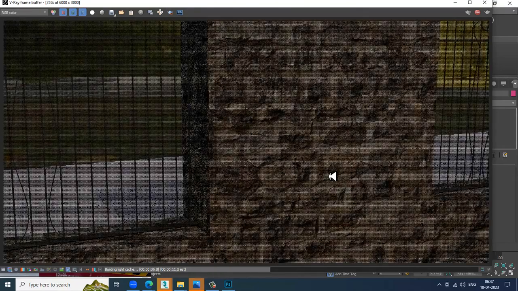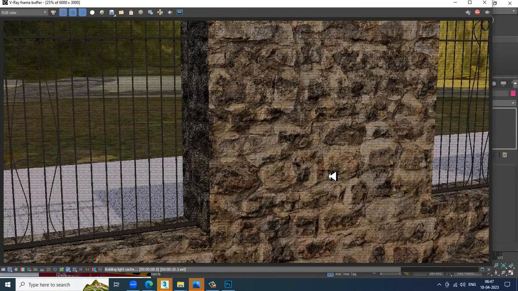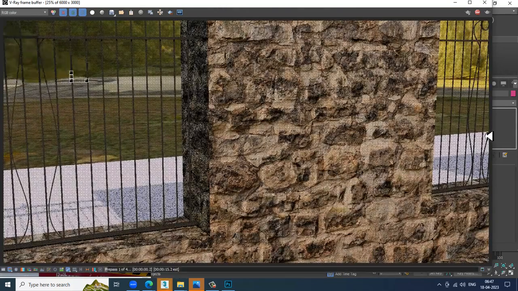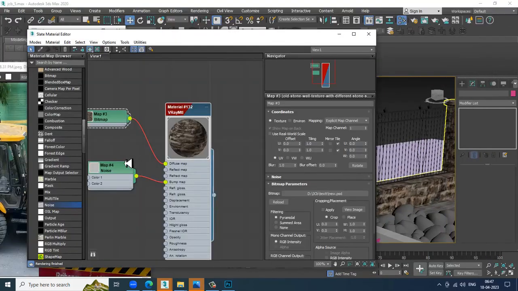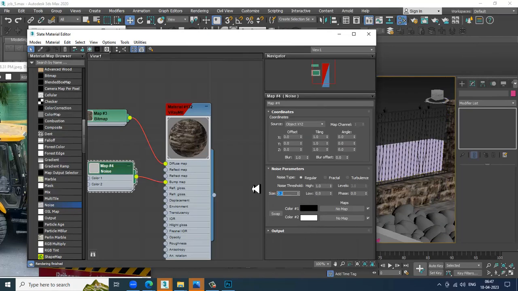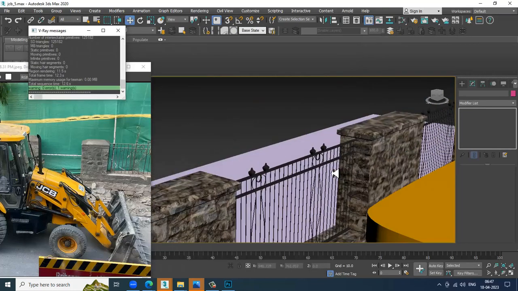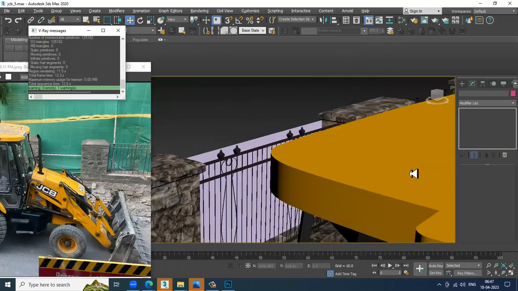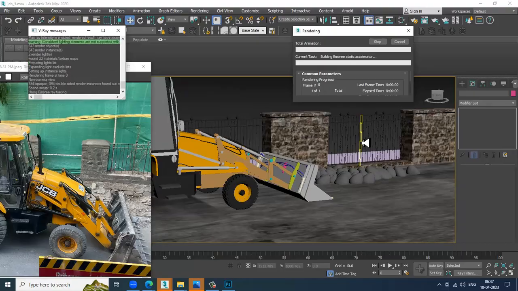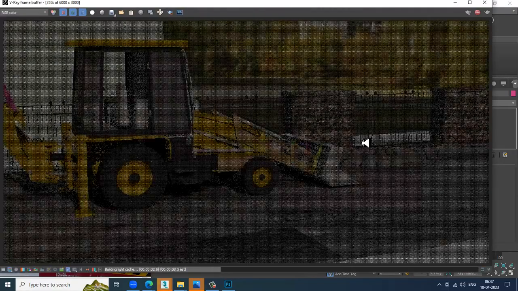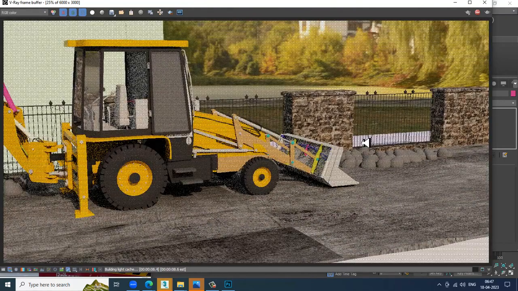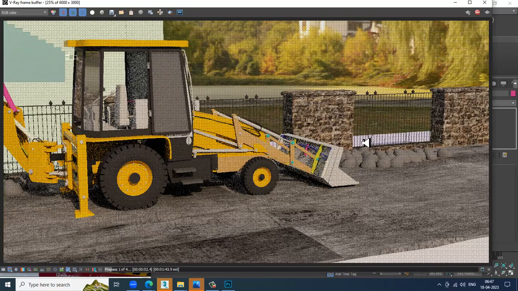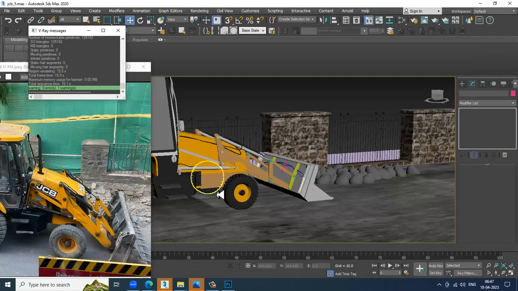You can slightly reduce it, go into the material, go into the noise, and slightly reduce this. Okay. Although we need to show this a bit old, that's totally okay. I'll just save the file.